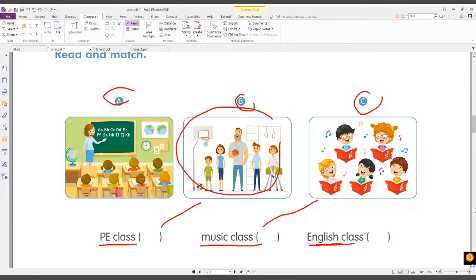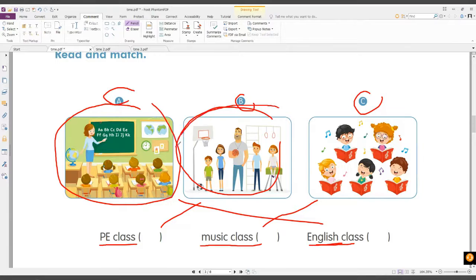In letter A. Good job. Now you know your classes. One more time: picture A is English class, B is PE class, and letter C is music class. Great answer.